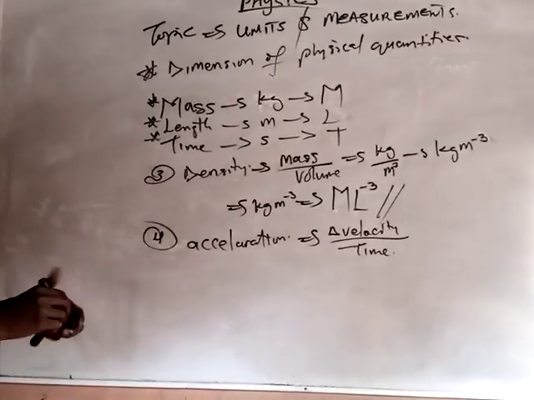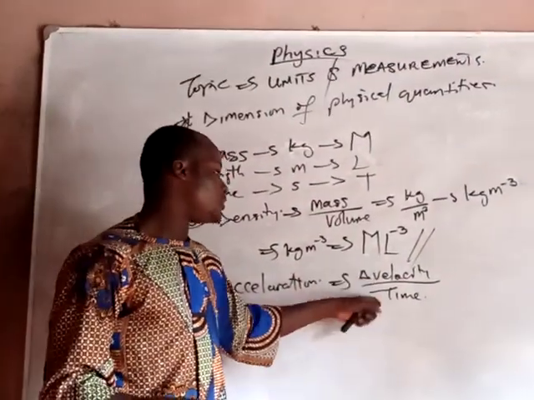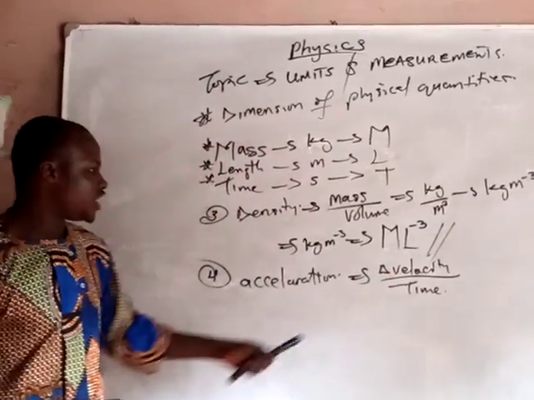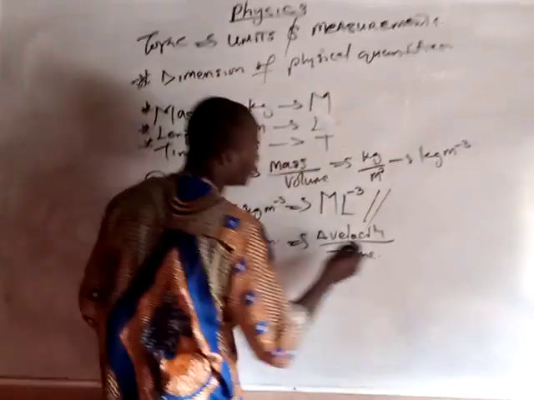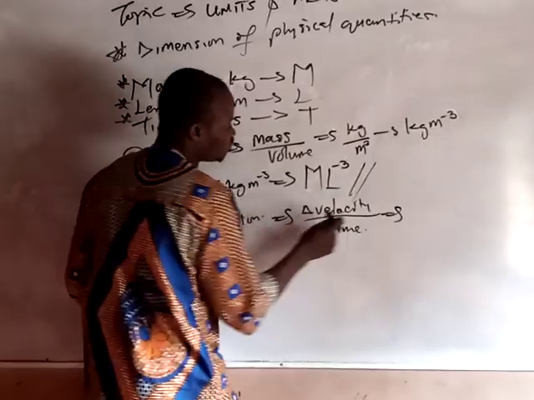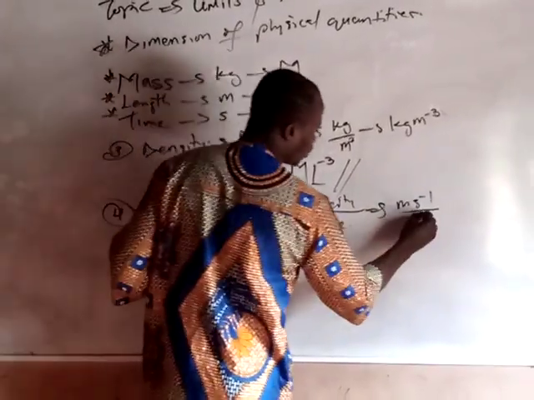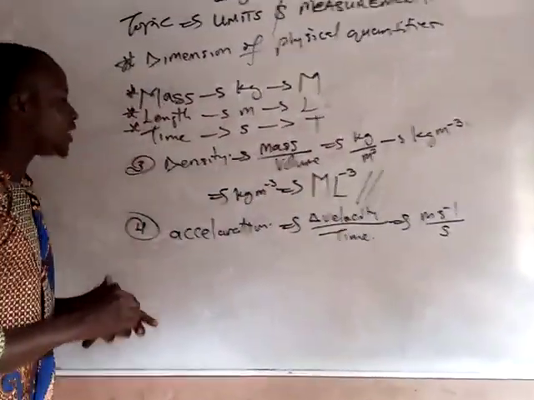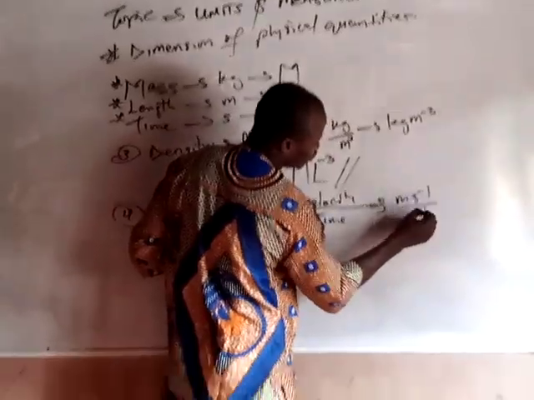I told you that if you don't know the units directly, you can get their units from their formula. So change in velocity over time, that is acceleration. Now, we know that velocity is meter per seconds, over seconds, which is time.